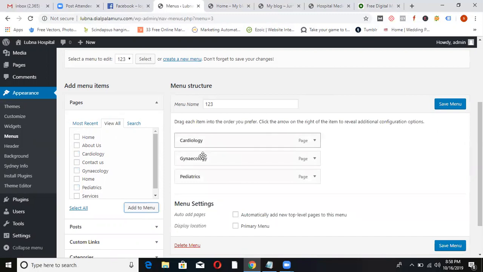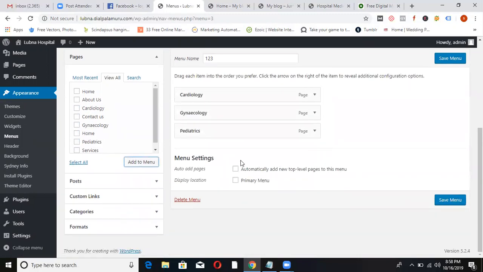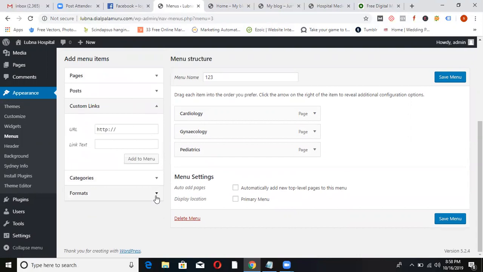You just see, I added 3 pages. And if I want, not only from here, there are some more options here. Post, custom links, something is there. I'm writing something like custom links. What about the display location for this menu? No, first you create a menu. After that, wherever you want, you can set it. First, create a menu. Wherever you want, whether in a header, footer, or sidebar, you can check it.